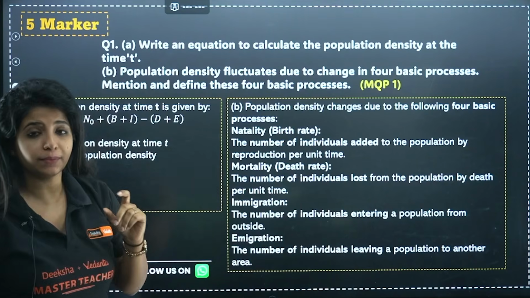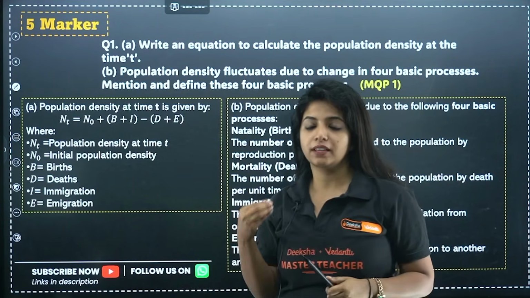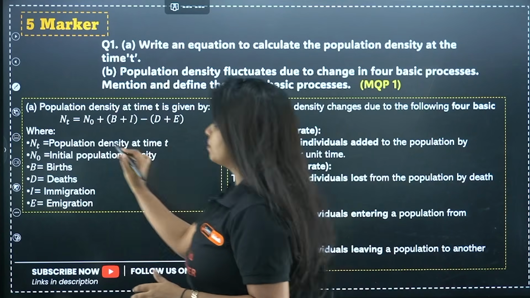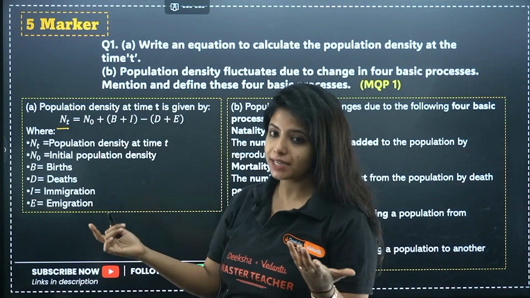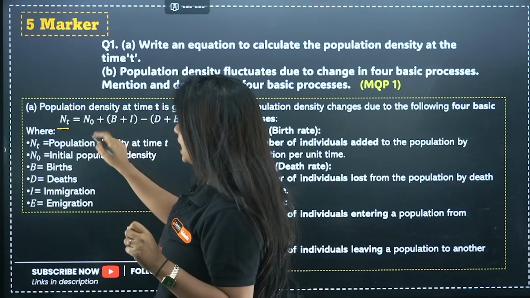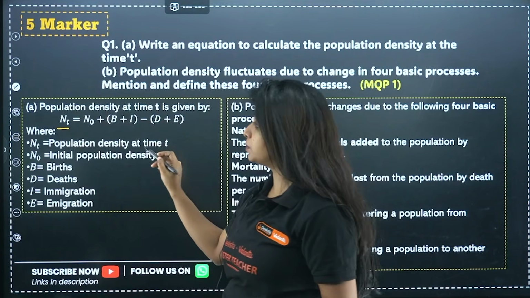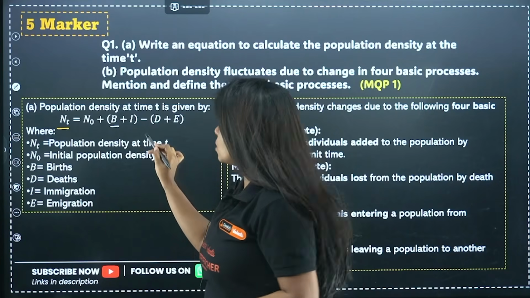write an equation to calculate the population density at time t. Now this is an MQP1 question. How do you explain the equation of population density? It is nothing but Nt, the new population size after time t, equals N naught, the initial population size, plus the factors which are going to increase the population. What are the factors which increase the population? Birth and also immigration.